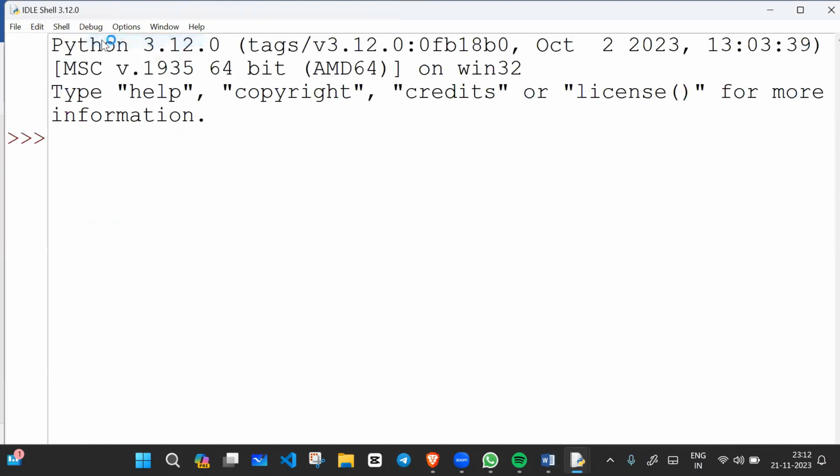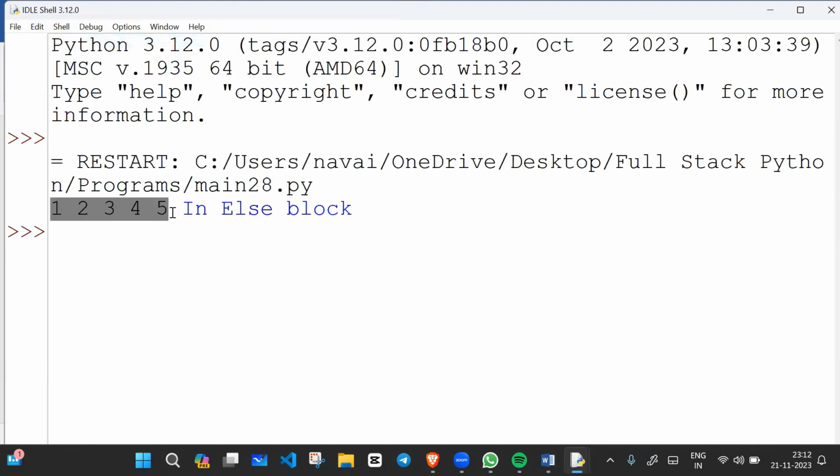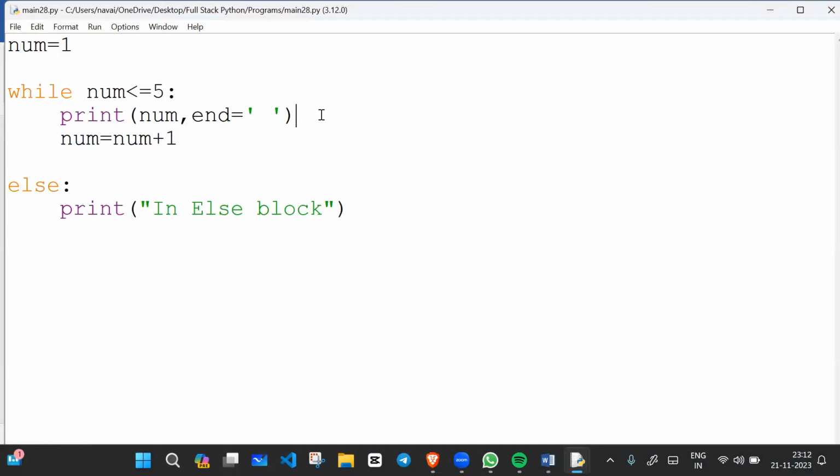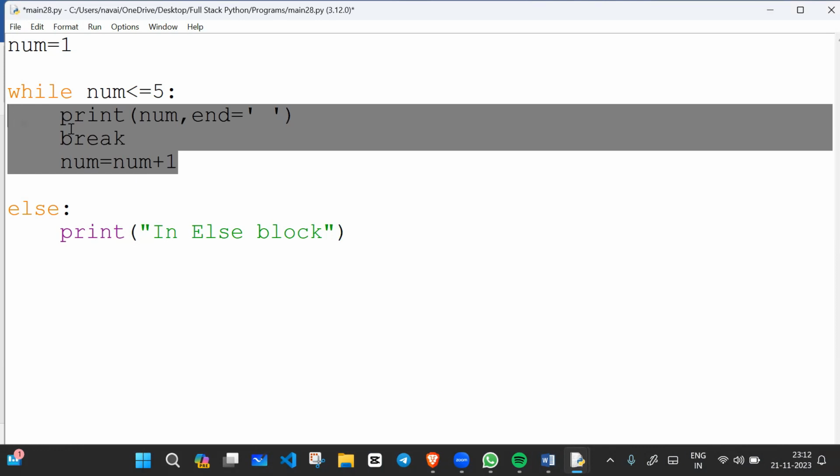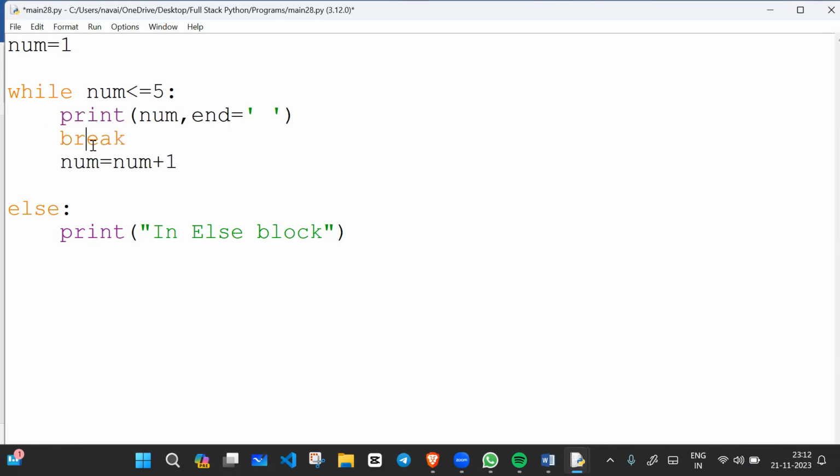So let me run the code. What will happen? 1, 2, 3, 4, 5 is printed, then "in else block" is printed. For example, if I write break here, what will happen, will else execute or not? Whenever your while loop terminates with the help of a break statement, it will not execute the else part. It will not execute the else part when the flow of the loop is broken with the break keyword.